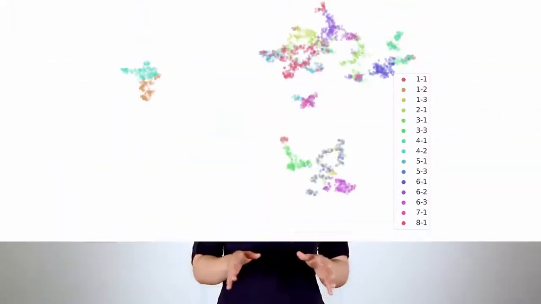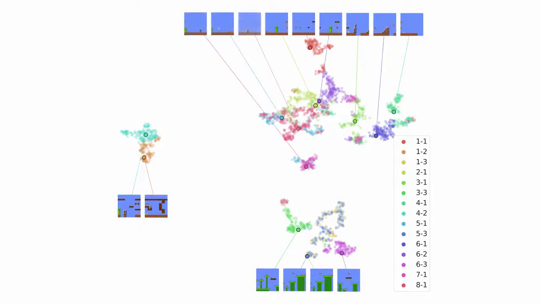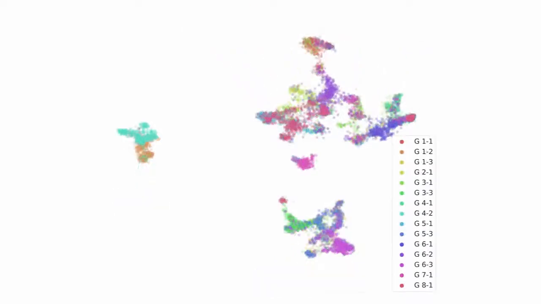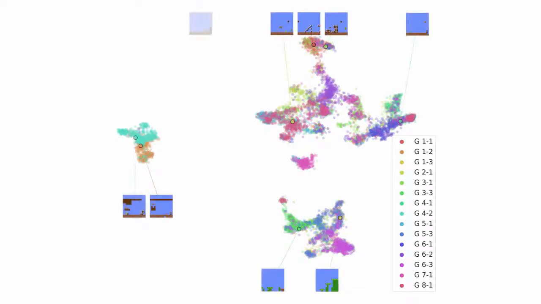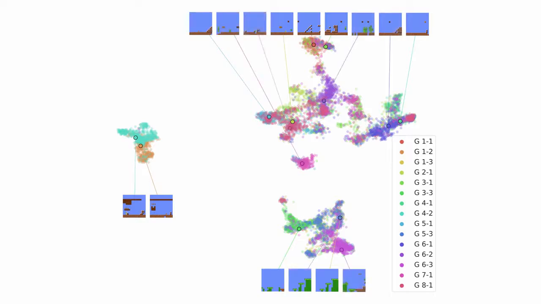We now calculate the embedding for all 16 by 16 slices from the original levels and map it. This looks like this. Looking at this distribution, we can see that the level types like overworld, underground, and floating platforms map to clearly distinct and far apart places, showing that the distance in this space is representative. Now, mapping all slices from our trained TOAD-GANs with the same transformation reveals that they map to the same areas as the original levels, keeping the level style they were trained on while showing some variance within.